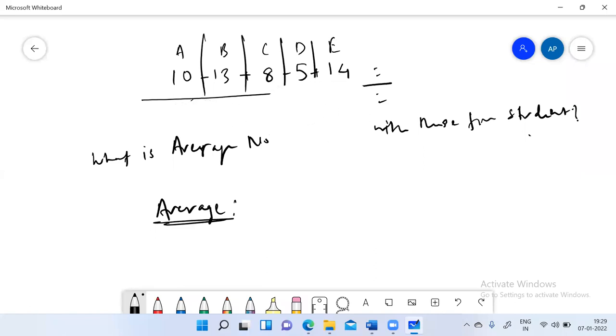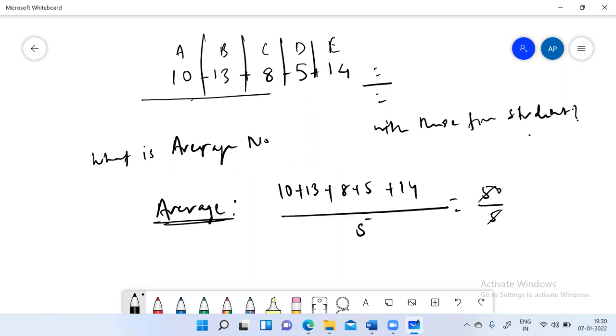So one of the ways to calculate average is we just add all the numbers, like 10 plus 13 plus 8 plus 5 plus 14, and redistribute it among all the 5 students again. So divided by 5. So this is how you get 50 divided by 5, which is 10. So the redistribution of the number will become 10 to each.